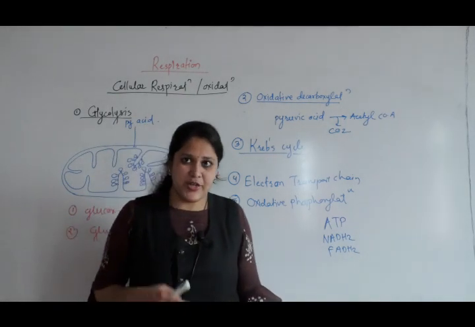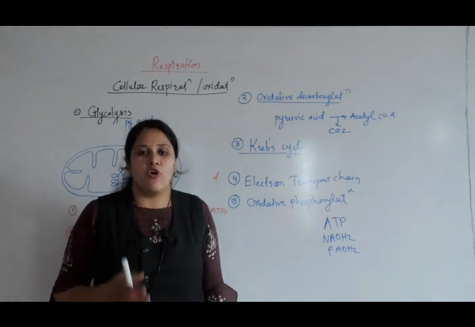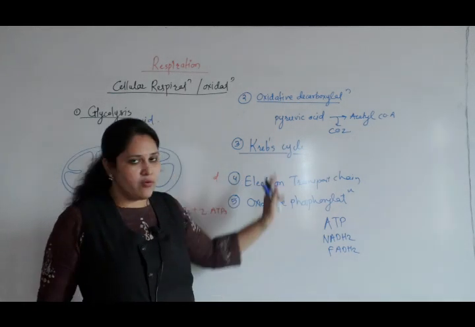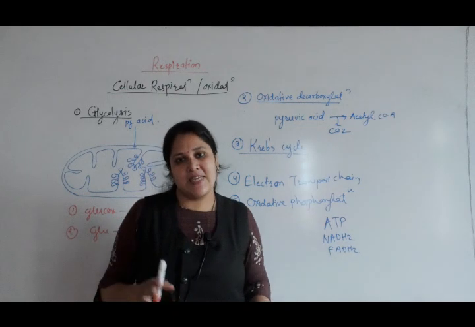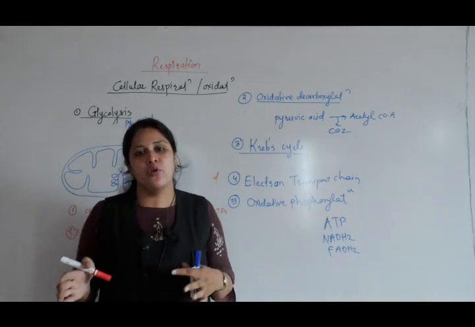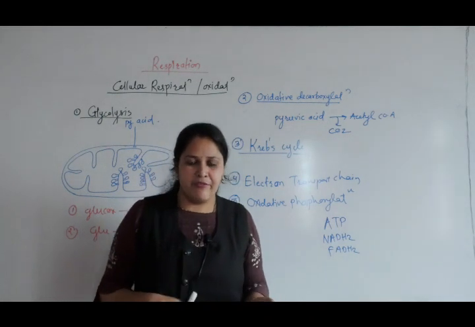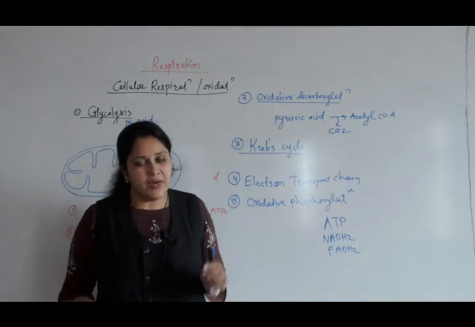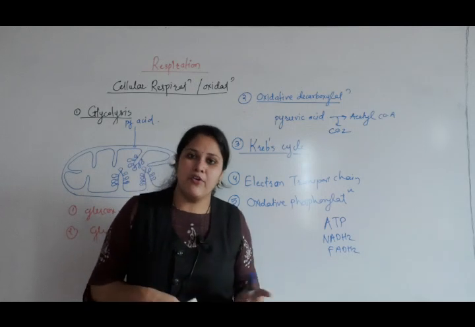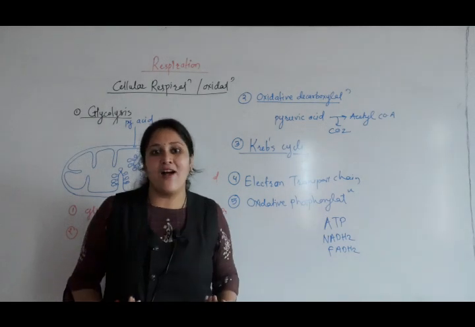As I told you, it is more sound to call it cellular respiration. It occurs in each and every cell. The process of respiration, as we discussed, has steps that are common in plant cells as well as animal cells. The mechanism of breathing varies from animal group to animal group, from plant to plant, unicellular to multicellular organism. There are different ways of exchange of gases, but the process of cellular respiration is the same in all types of cells, whether prokaryotic or eukaryotic. In this way we are utilizing our food material.